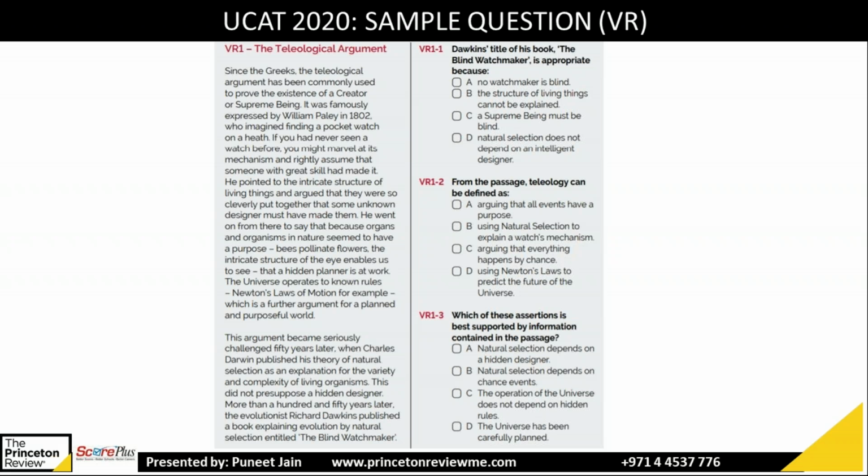No watchmaker is blind. There's nothing mentioned like that. So that's wrong. Structure of living things cannot be explained. That's correct, but it's not relevant to the titles. That's wrong. C, supreme being must be blind. That also is inappropriate. The last, natural selection does not depend on intelligent designer. That's right. Because you have to check for the intelligent designer. So the title is correct. So the answer will be D for dog. So this way you will have the verbal reasoning questions. Let's go to the next section.